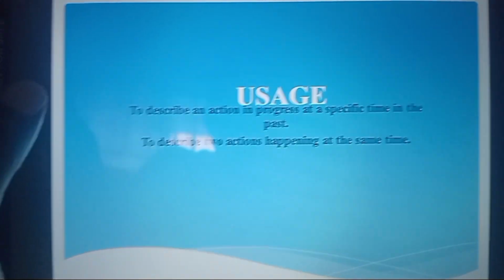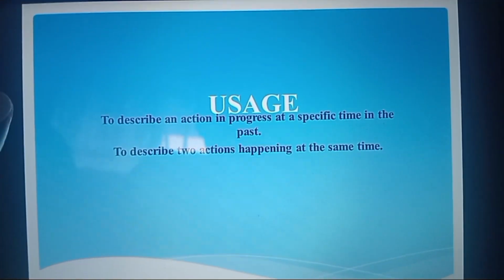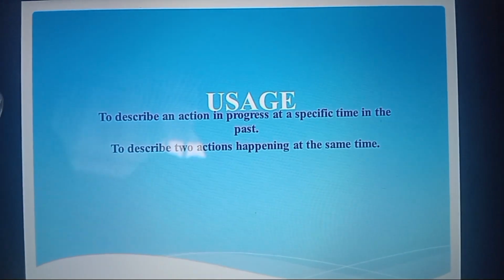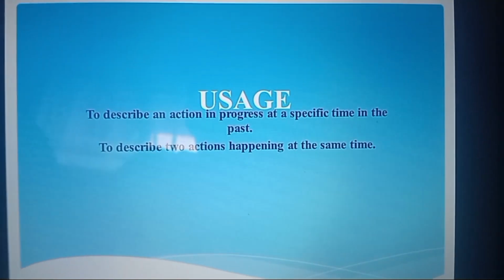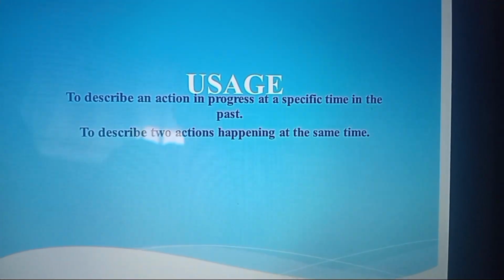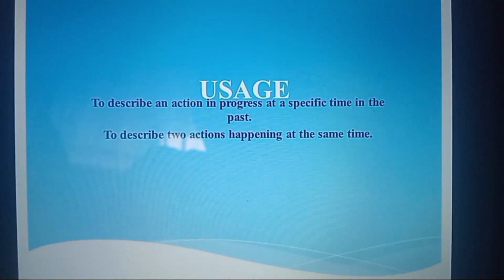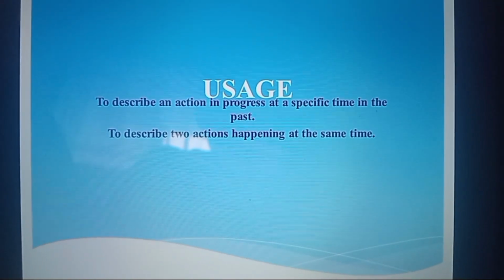And then usage, we're going to see how this is used. The past continuous tense is used to describe an action in progress at a specific time in the past.